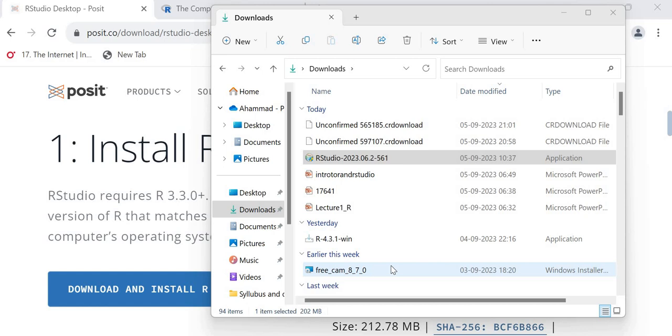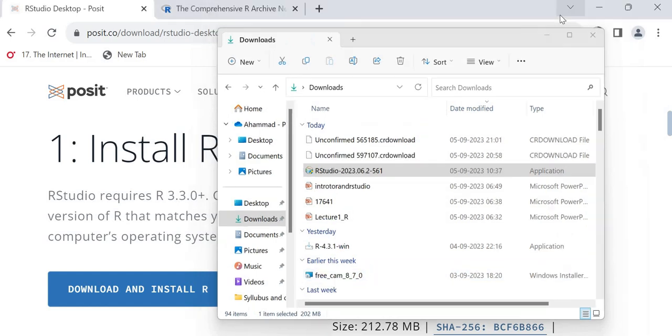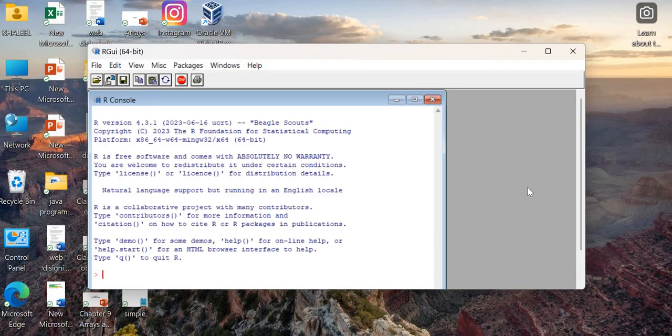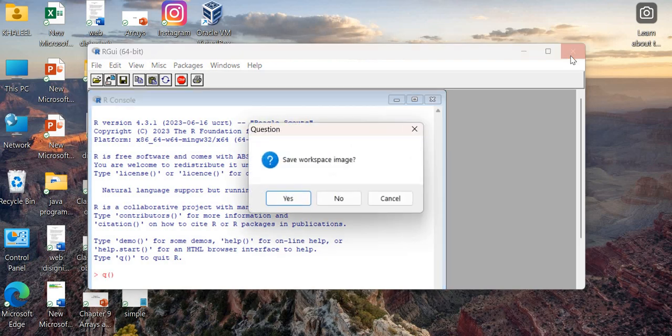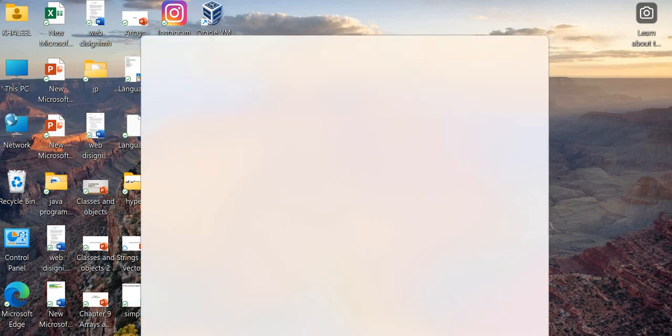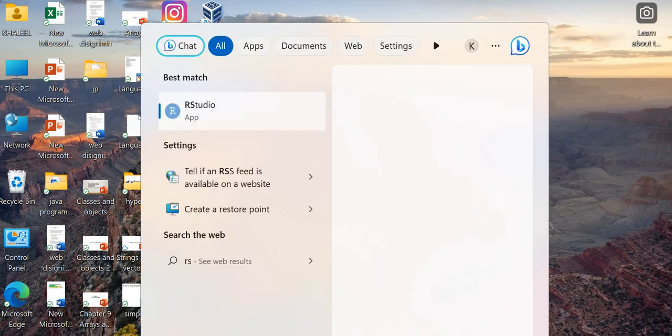Just click on finish. So now we look at the first installation, that is the R installer. Just double click it. This is the window of R. So here you can write the commands. This place is used to write the commands. So there is no other work here. For that reason we installed R Studio. So let us search R Studio.